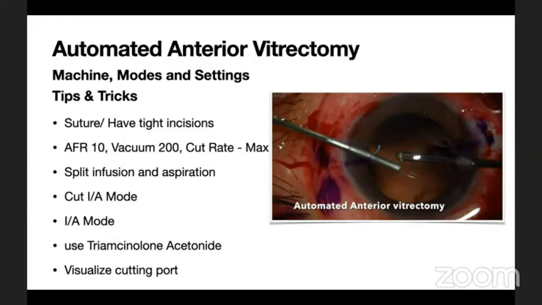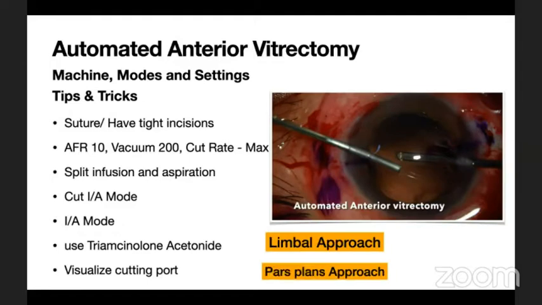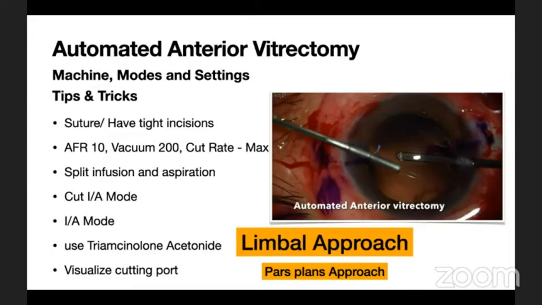You can also insert pilocarpine for constriction of the pupil, which will prevent further upthrust of the vitreous. In a constricted pupil, you can see pupillary peaking, which can also help with the identification of the vitreous. Automated anterior vitrectomy is done generally from the limbal approach and the pars plana approach. I'll be talking about the limbal approach, which is generally preferred by all anterior segment surgeons.